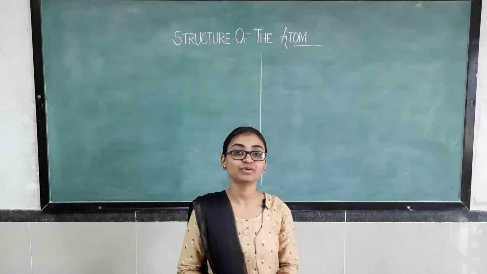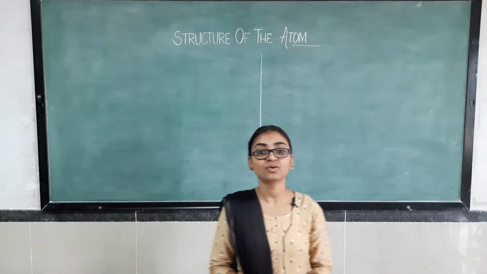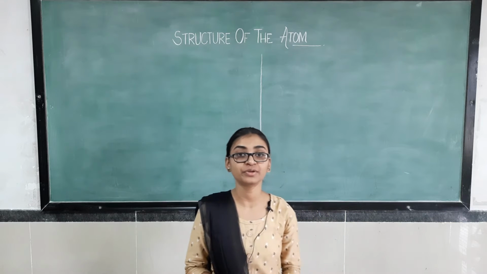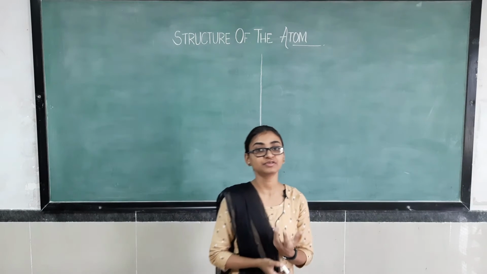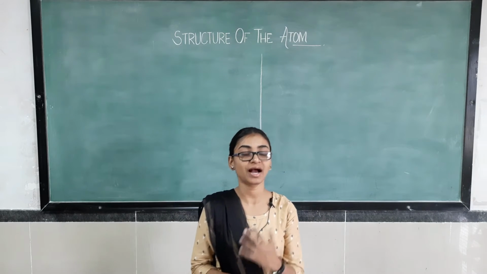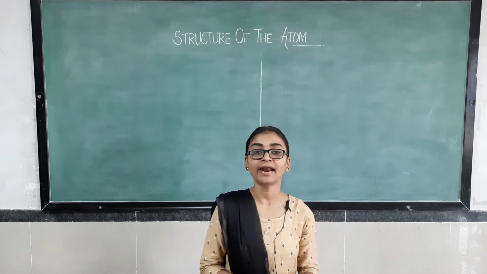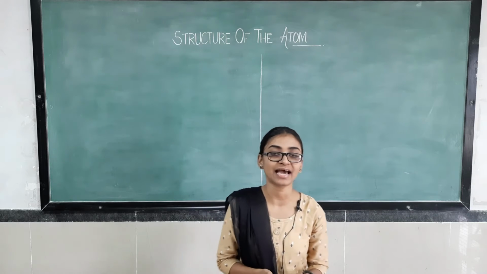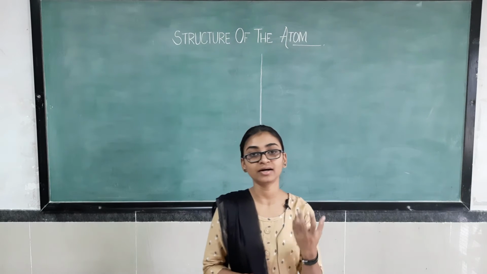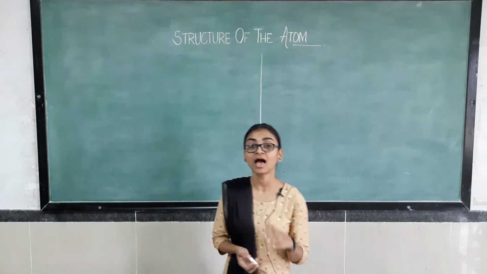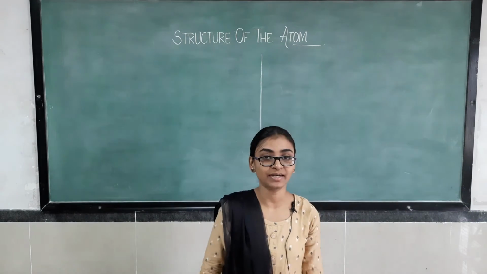So today we are going to learn the fourth chapter from class 9 science, that is Structure of Atom. In the previous chapter, Atoms and Molecules, we went through the differences between atoms and molecules. What are atoms and molecules? In that chapter, many scientists proposed theories, and the most recognized theory was Dalton's atomic theory, right? From Dalton's atomic theory, he concluded that the atom is a particle which is indivisible, indestructible, or you may say invisible.